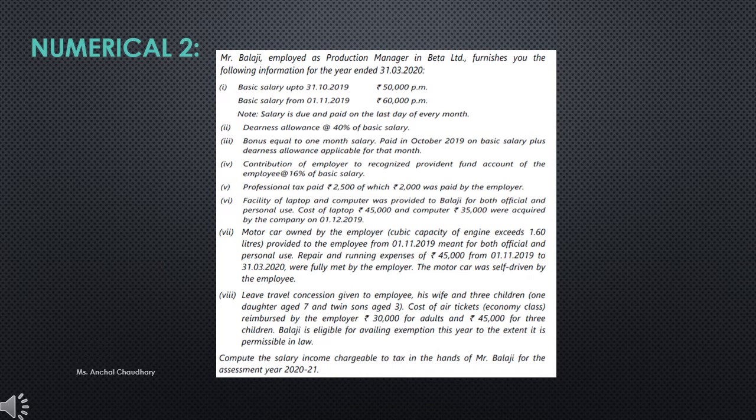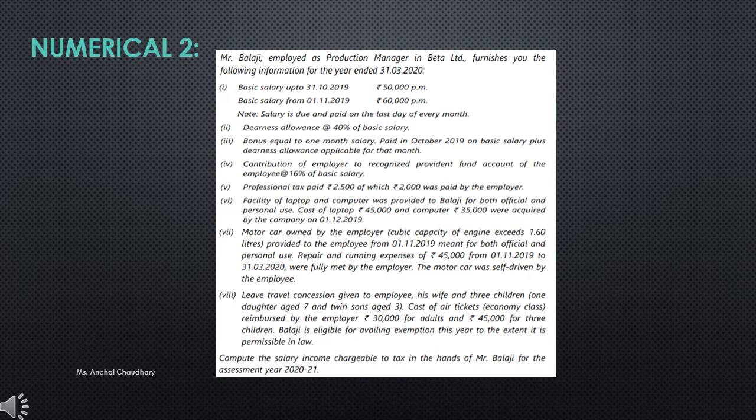Next, the employer's contribution to the recognized PF account of the employee is at the rate of 16% of basic salary. Just remember how much percent is allowed. Next, professional tax paid is rupees 2,500, of which 2,000 was paid by the employer.